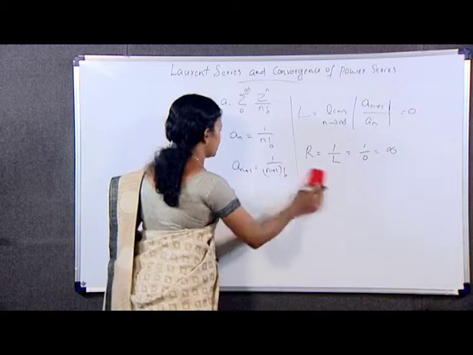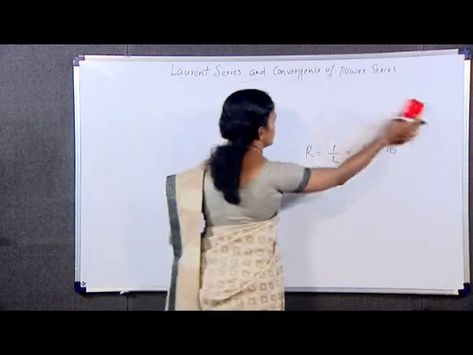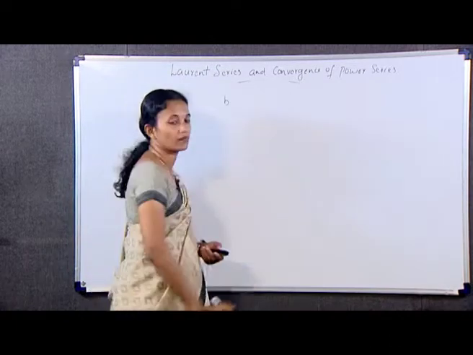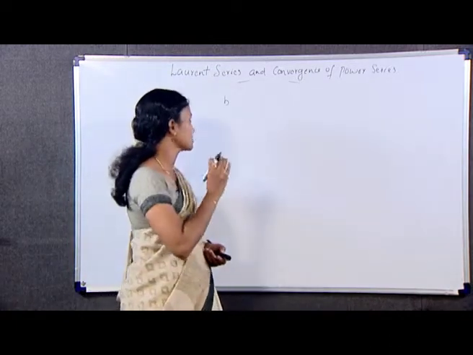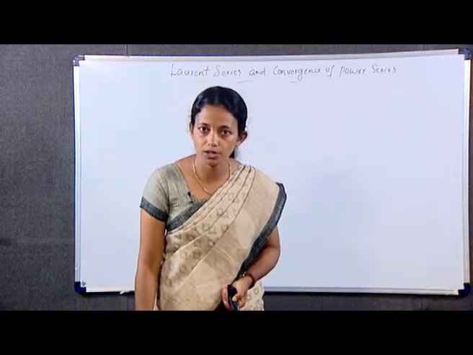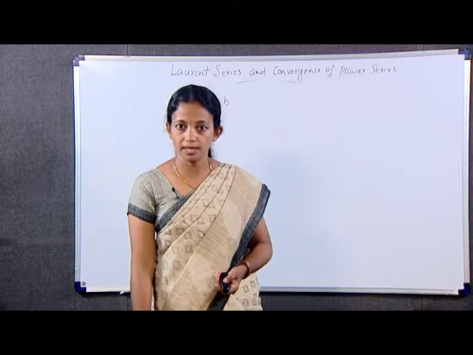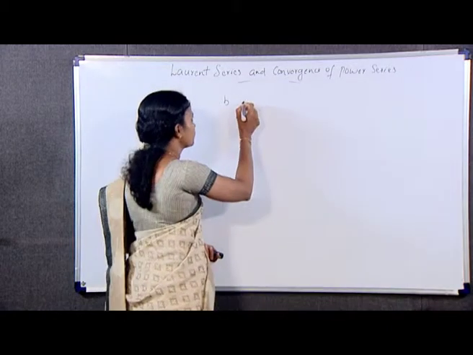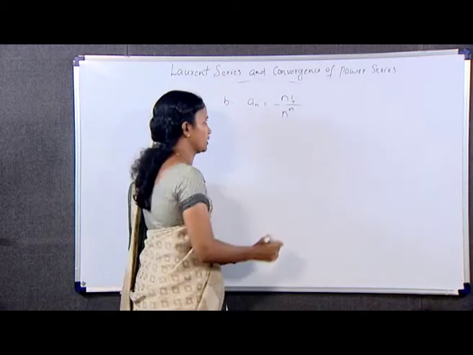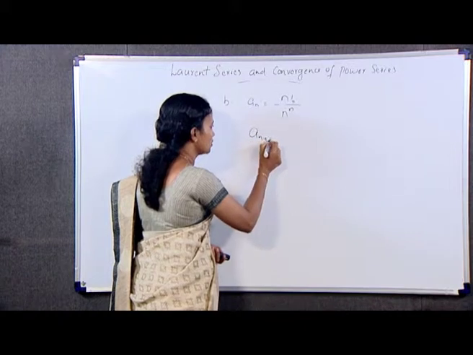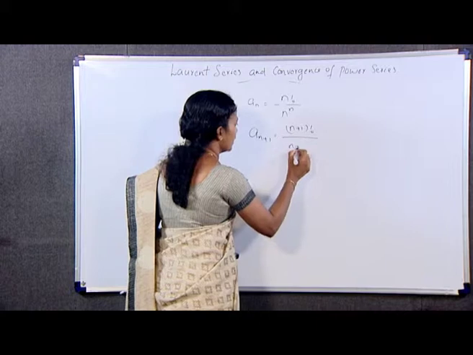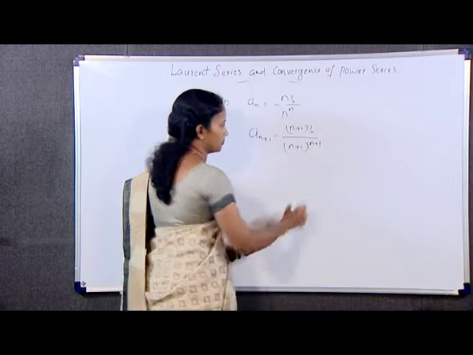Next one, B. The next question is, we have to find the radius of convergence of sigma 1 to infinity n factorial by n raised to n into z raised to n. Here a_n is equal to n factorial by n raised to n. So of course, what about a_n plus 1, which is equal to n plus 1 factorial by n plus 1 whole raised to n plus 1.